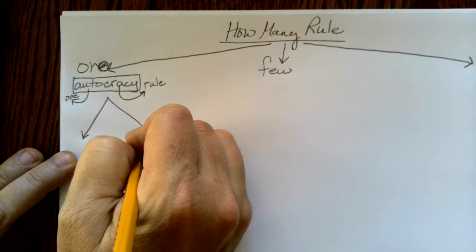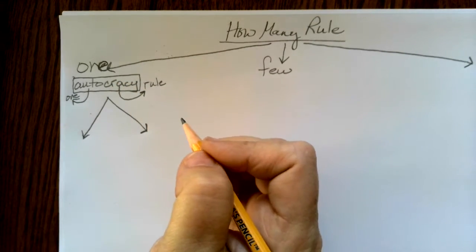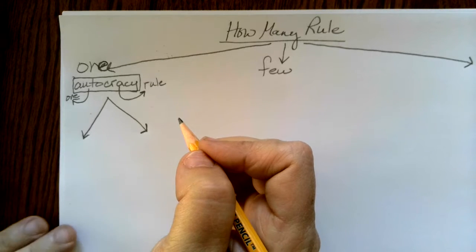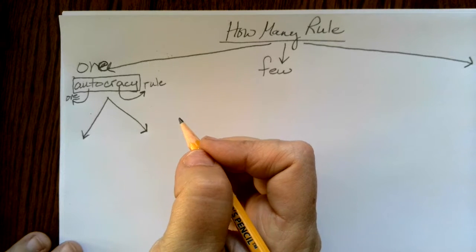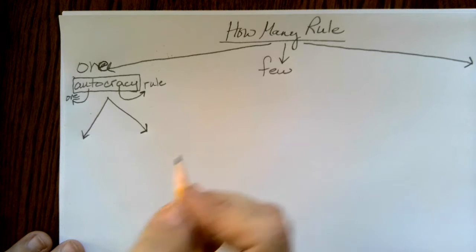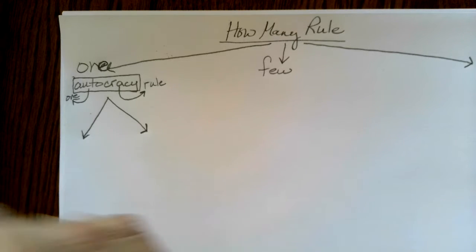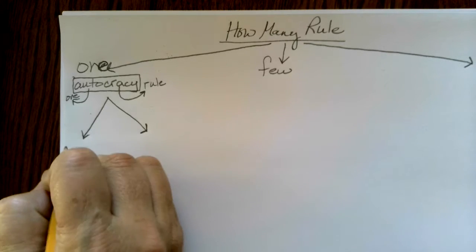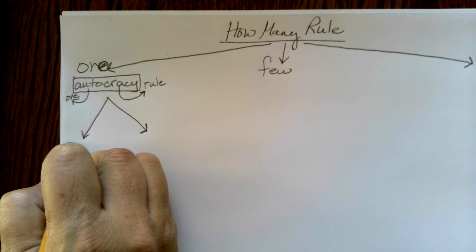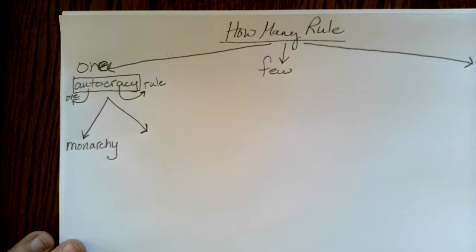The first kind, you might think about this for a second, see if you can predict. Pause the video if you need to, and then come back. The first kind of autocracy that's been the most common throughout history is a monarchy. And we know this has to do with having a king or a queen.